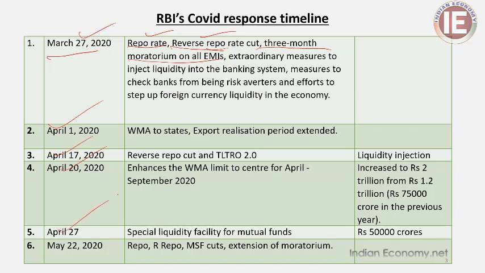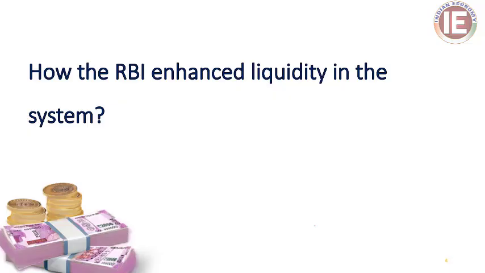On April 27th the RBI declared a special liquidity facility for mutual funds. On 22nd of May again it declared a cut in repo, reverse repo, MSF, etc., besides extending the moratorium by 3 more months. We are not going into the details of all these measures. Perhaps you might have gone through this already as part of your current affairs update.